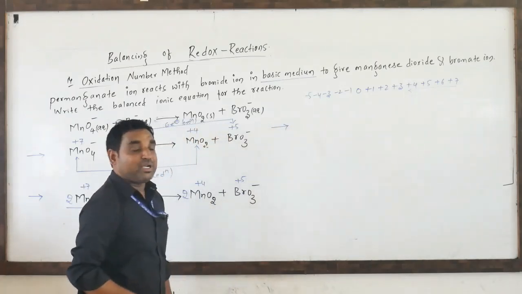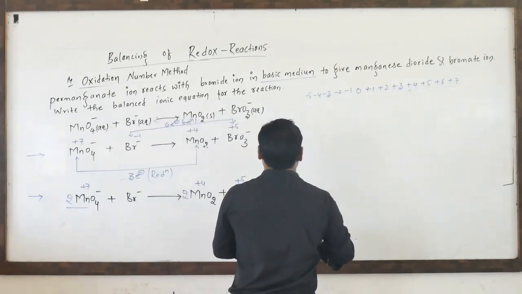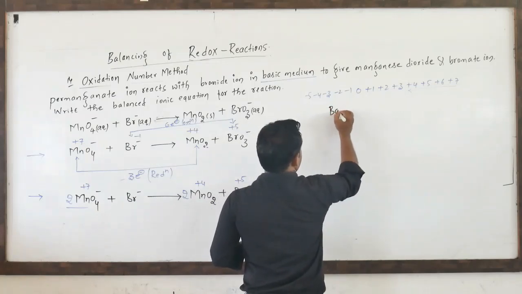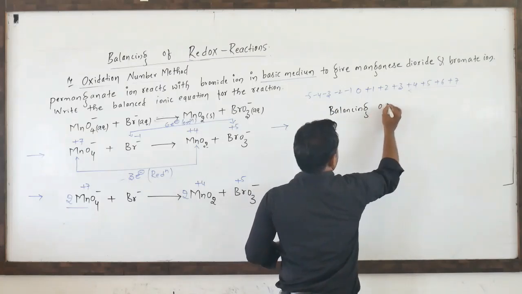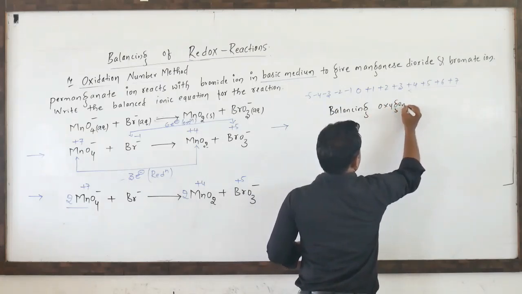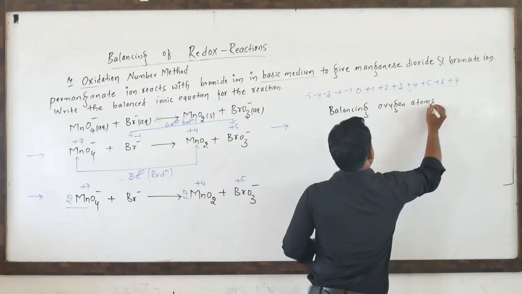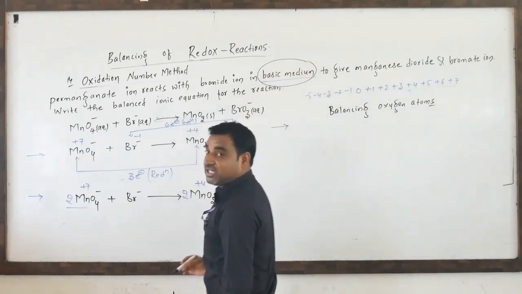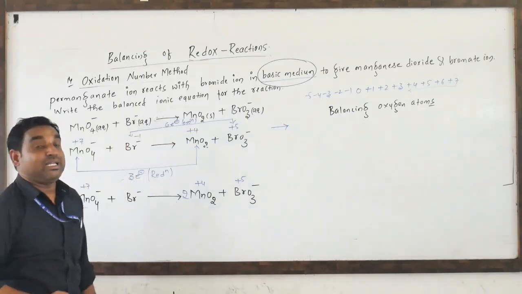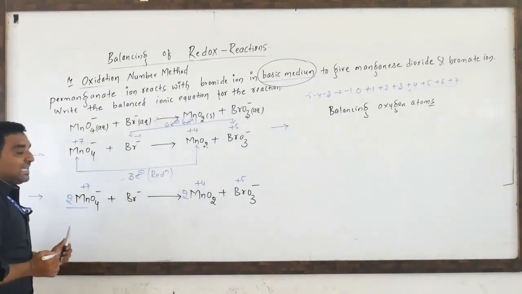Balancing the oxygen atom. To balance the oxygen atom, this is a basic medium, hence we have to add OH minus to balance the oxygen atom. So the charge should be the same.